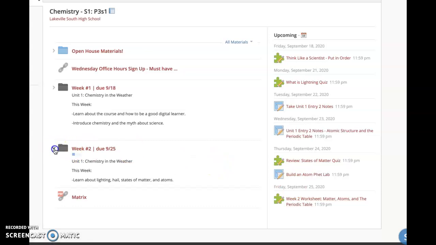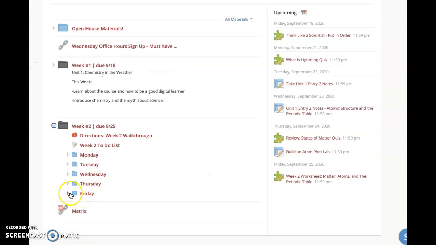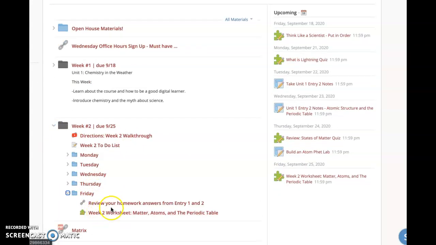So let's look at the Friday folder here and explain that a little bit. So with this worksheet, what it tells you is like this means quiz. It's just an option for you to take it as many times as you need to get 100%. Okay, so it's a way for you to do that.